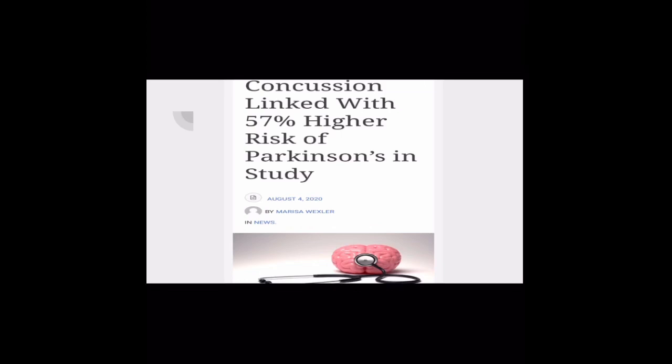The last article that I investigated was titled "Concussion Linked with 57% Higher Risk of Parkinson's in Study." In this article, the researcher wanted to investigate whether or not having had a concussion increases one's chance of developing a neurological disorder later in life, Parkinson's disease being one of them.